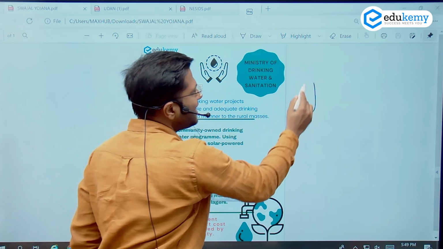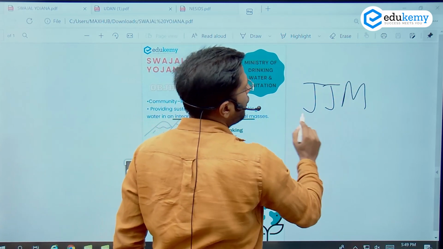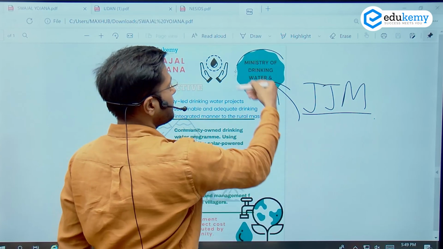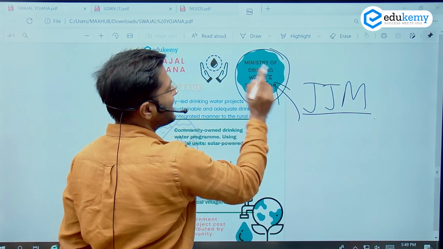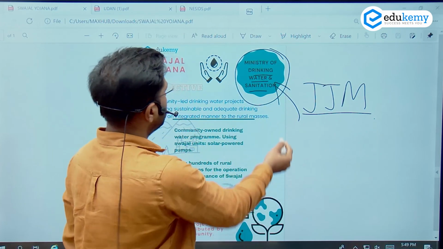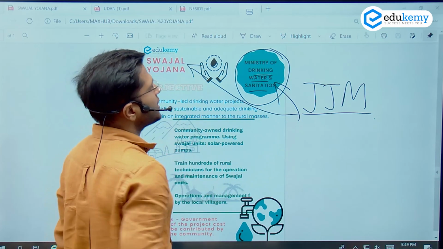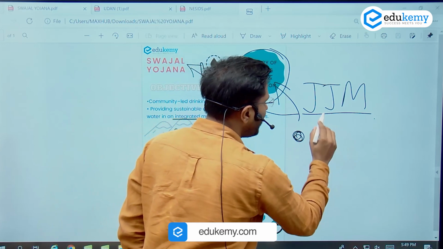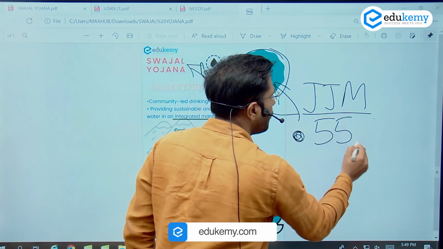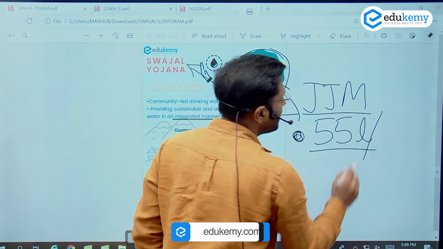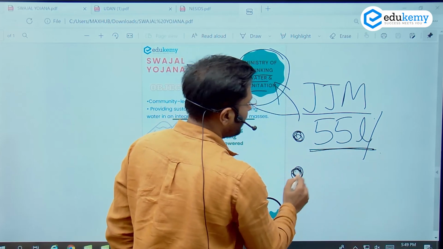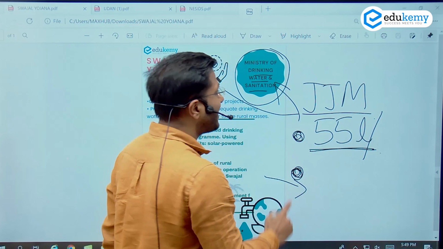Now, under Jal Jeevan Mission of the Ministry of Drinking Water and Sanitation. So the ministry is Ministry of Drinking Water and Sanitation. Under this ministry, there was an initiative to start the Swajal Yojana. The main idea in this ministry was to ensure that there be 55 liters of water available per capita per day, per person per day, tapped drinking water, right? So this is what the institutional mechanism has to deliver.